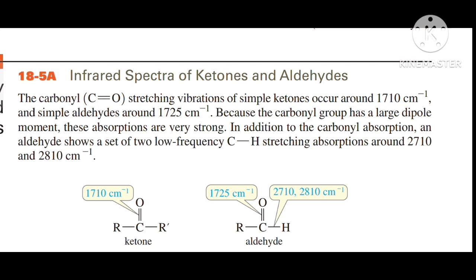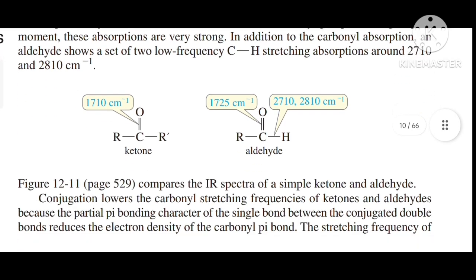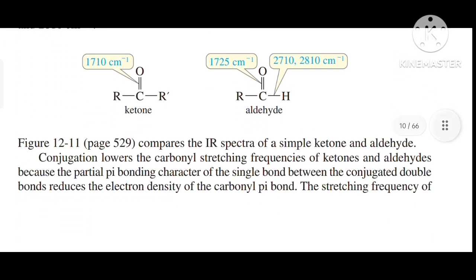In addition to carbonyl absorption, an aldehyde shows a set of two low frequency CH stretching absorptions around 2710 and 2810 cm⁻¹. Figure 12-11 compares the IR spectra of a simple ketone and aldehyde.